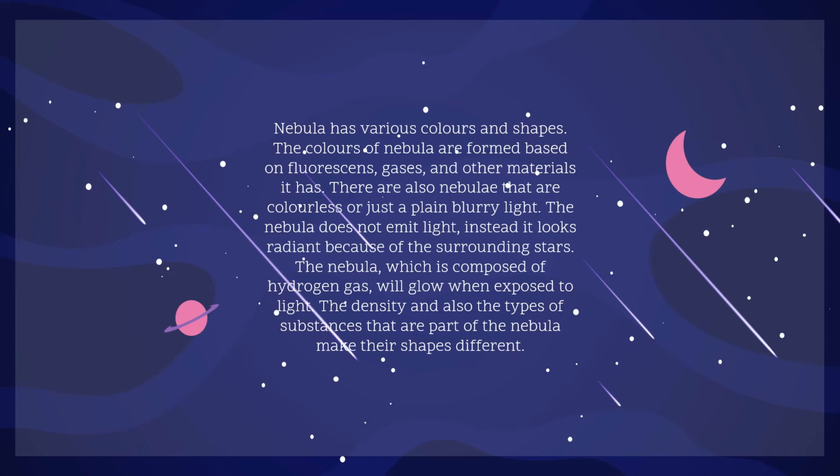Nebula has various colors and shapes. The colors of nebula are formed based on fluorescence, gases, and other materials it has. There are also nebulae that are colorless or just a plain blurry light. The nebula doesn't emit light. Instead, it looks radiant because of the surrounding stars. The nebula, which is composed of hydrogen gas, will glow when exposed to light. The density and also the types of substances that are part of the nebula make their shapes different.